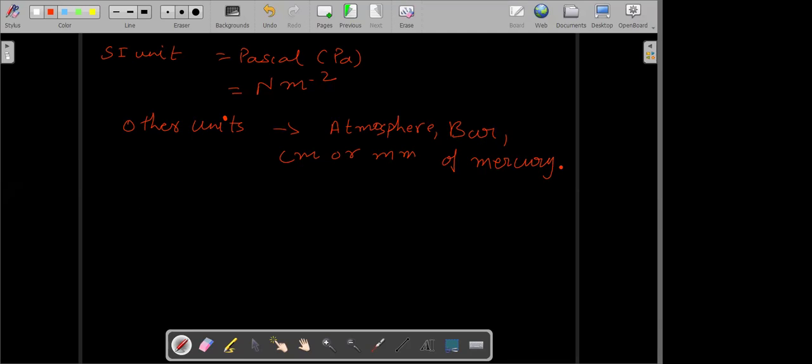Can anyone state what is one atmosphere?